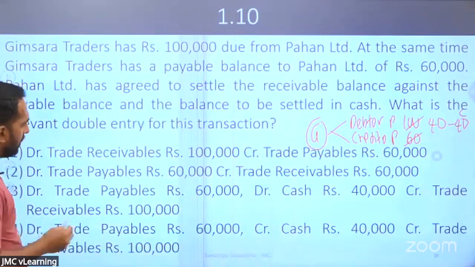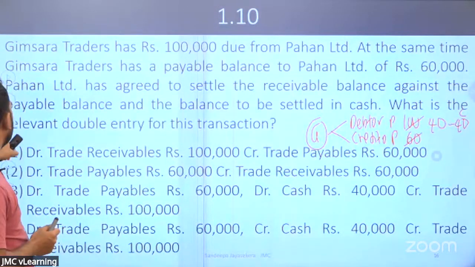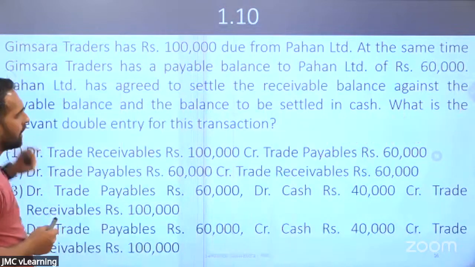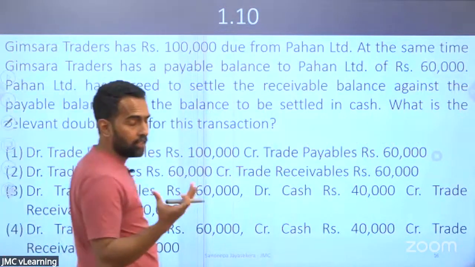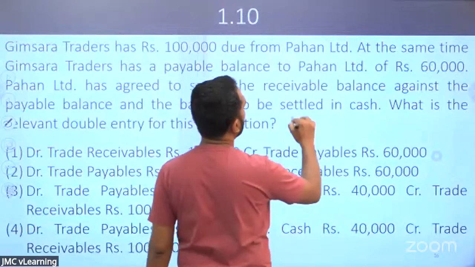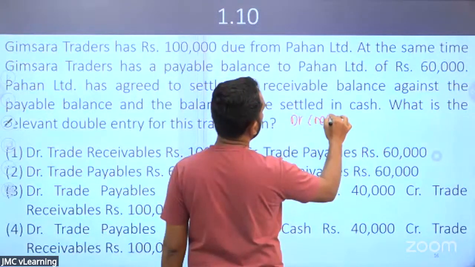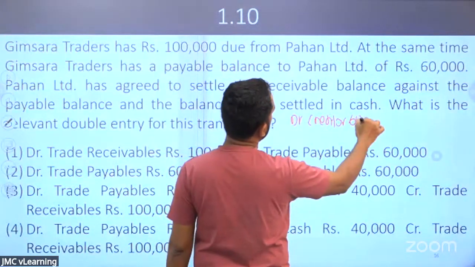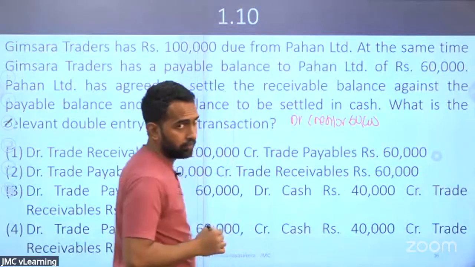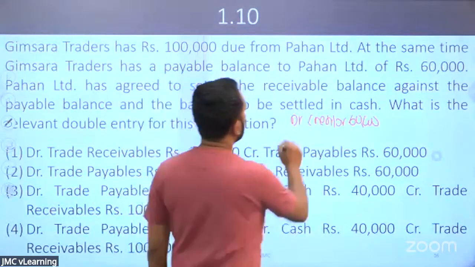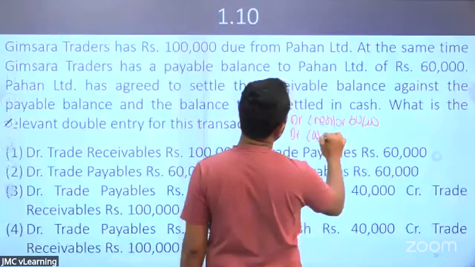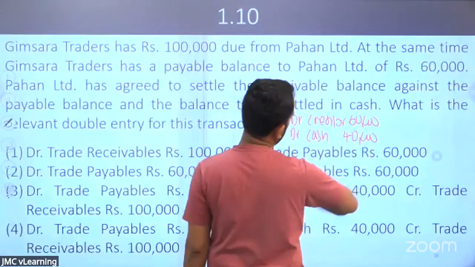Okay. Right. If you look at this double entry, we'll try to understand it. On one side, your creditor comes down, debited to creditor 60,000. And you are getting cash, so debited to cash 40,000.